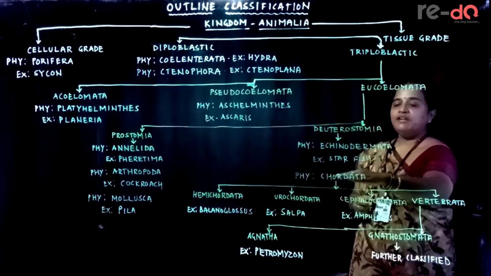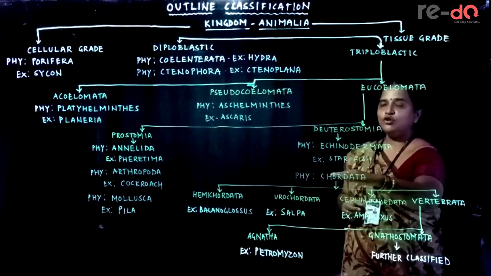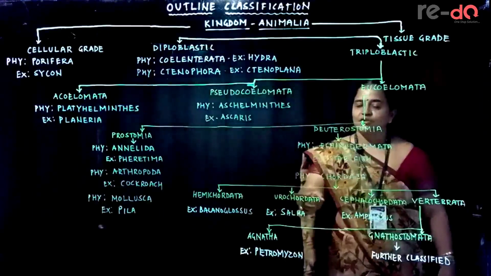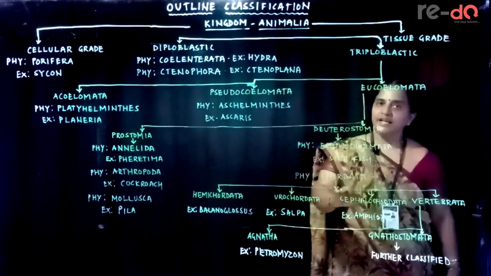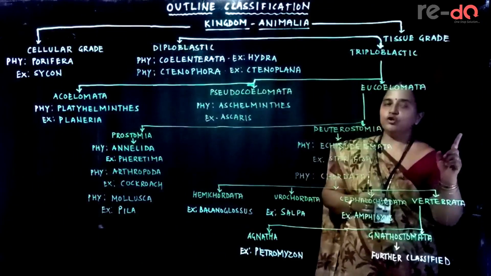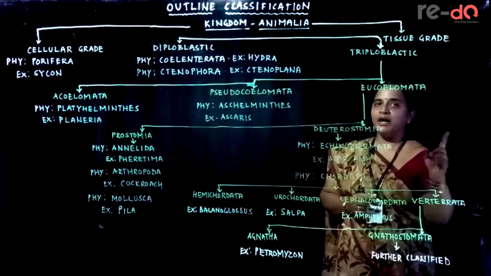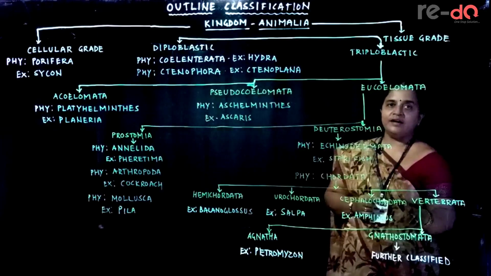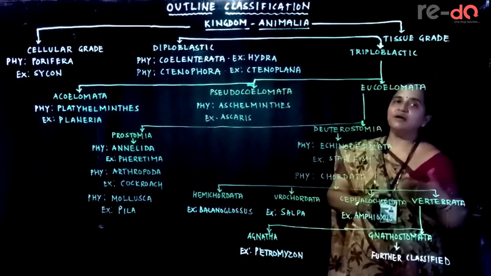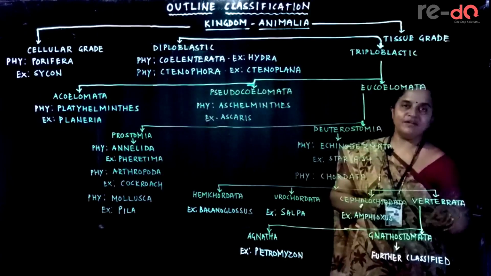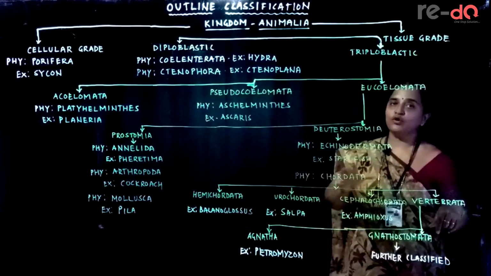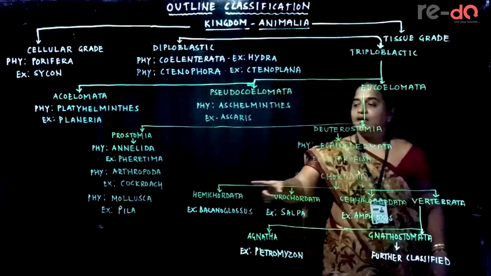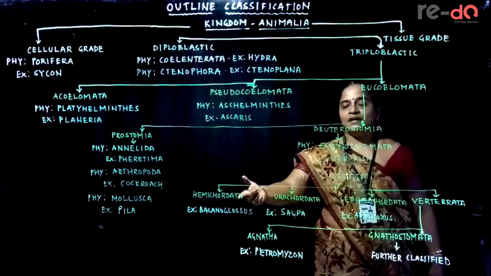And from here we can see the notochord. Notochord developed anteriorly: they are Hemichordata. Notochord persisting at the tail region: Urochordata. Notochord developing from head to tail and remaining throughout: that is Cephalochordata. And further, notochord replaced by the vertebral column: we call them Vertebrata. So depending upon the notochord development, 4 groups are made in phylum Chordata.